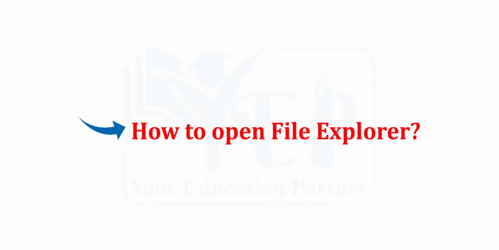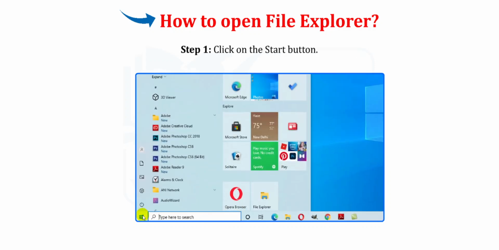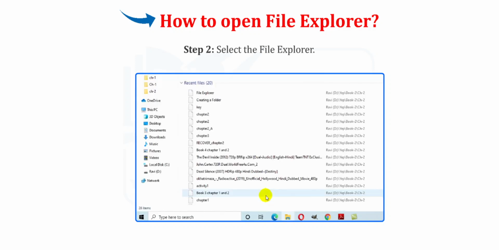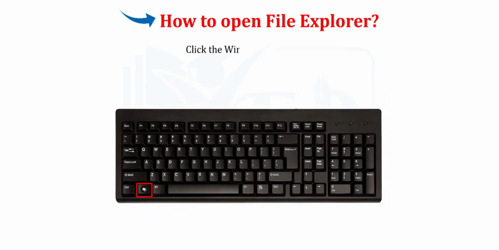Students, let us see how to open File Explorer. The following steps should be taken to open the File Explorer window. Step 1. Click on the Start button. Step 2. Select File Explorer. Step 3. The File Explorer window will open. Or click the Windows button plus E.